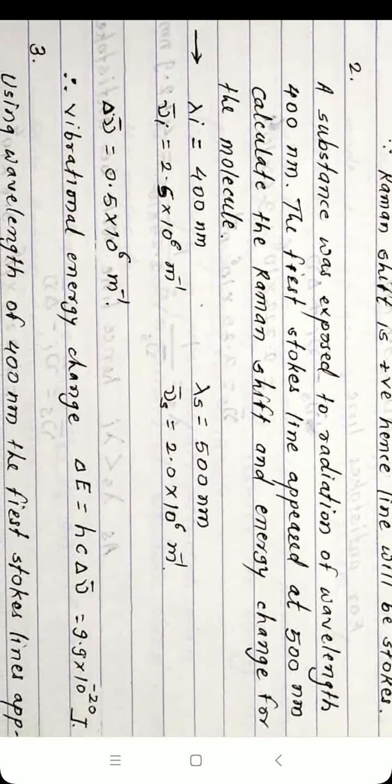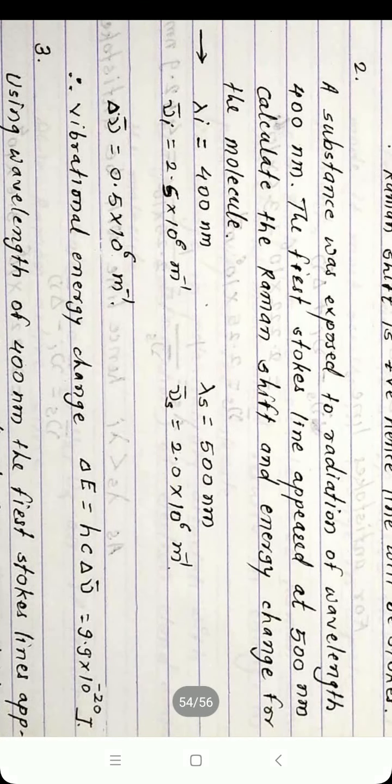Calculate the Raman shift first. Here too, wavelength is converted to frequency in wave number form: nanometer to meter inverse, and then to wave number.